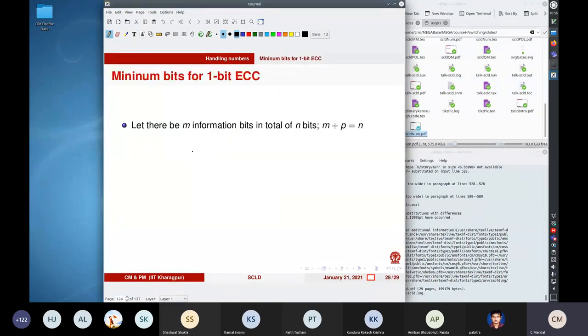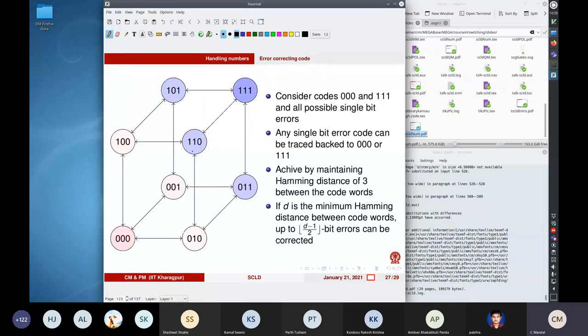So let us look at a little bit of arithmetic based on this principle. I think we'll take it up in the next class because I think time is over. So we'll do the rest in the next class.